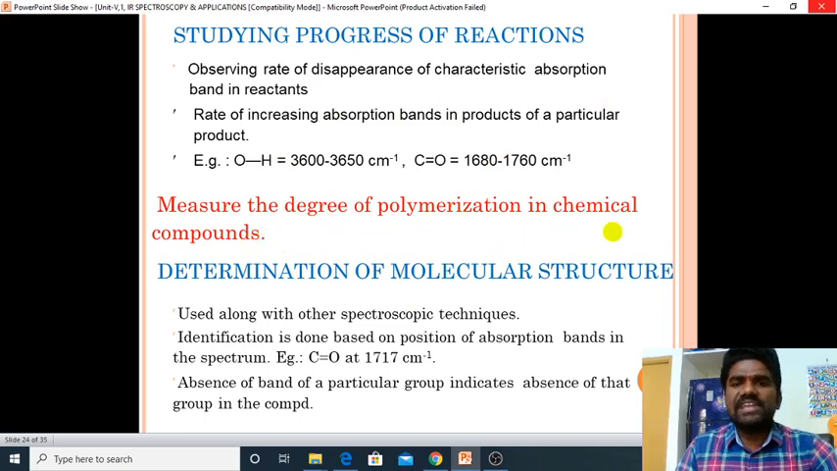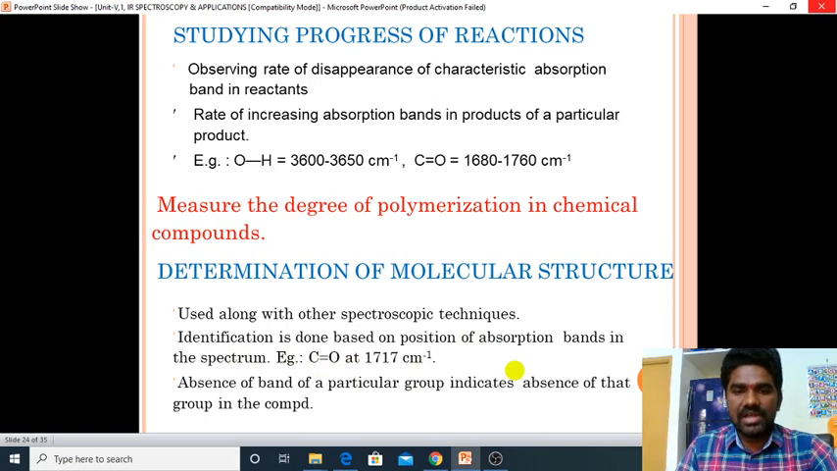And we can measure the degree of polymerization in chemical compounds using this spectroscopy. And determination of molecular structure: we can determine the molecular structure by using it along with other spectroscopic techniques, not only FTIR or IR spectroscopy. Along with other spectroscopic techniques, we can determine the molecular structure of the unknown compound.